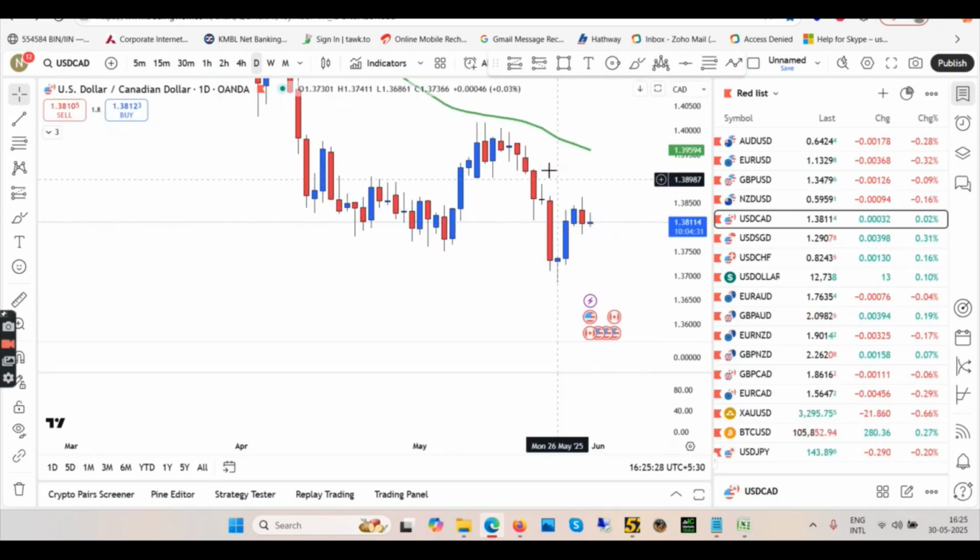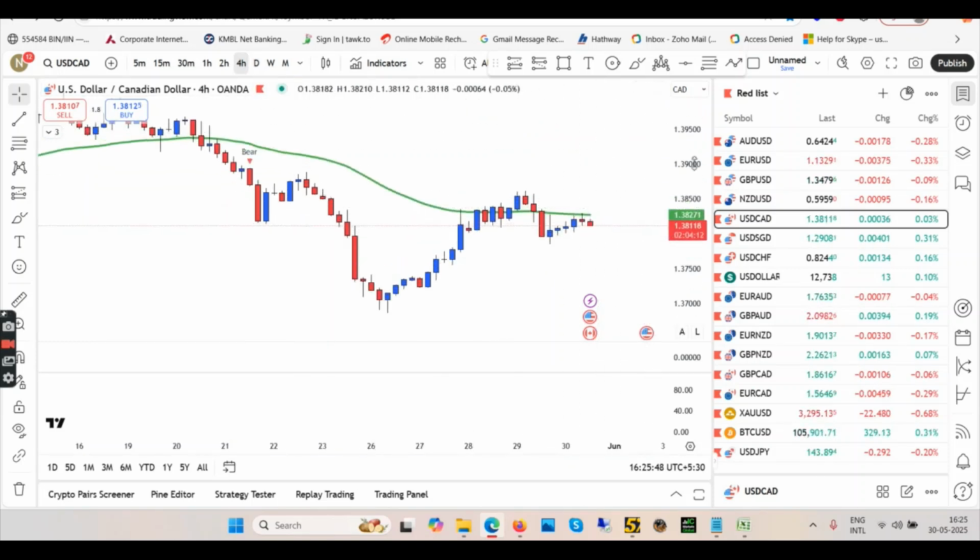Daily, what do we have? Daily we made a new low and now we're taking a pullback. So I think you still have a chance to go until here. Use your fib levels from here till here, draw your Fibonacci, then pull back. I think we still might go for maybe 20-30 pips upside. So let's get back to 4 hour to see if we have any buying opportunity.